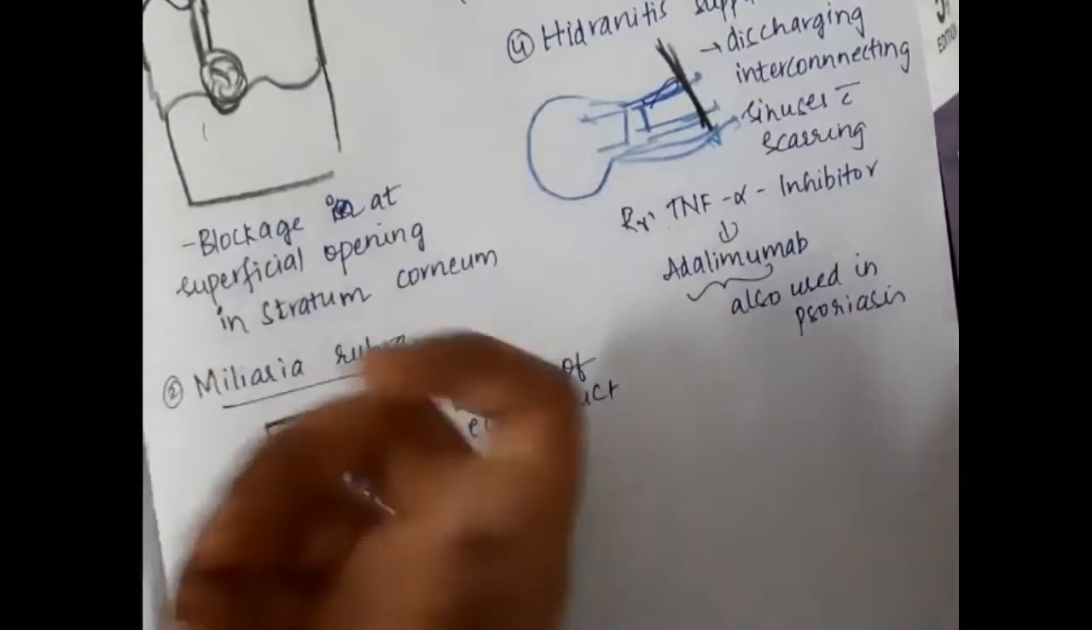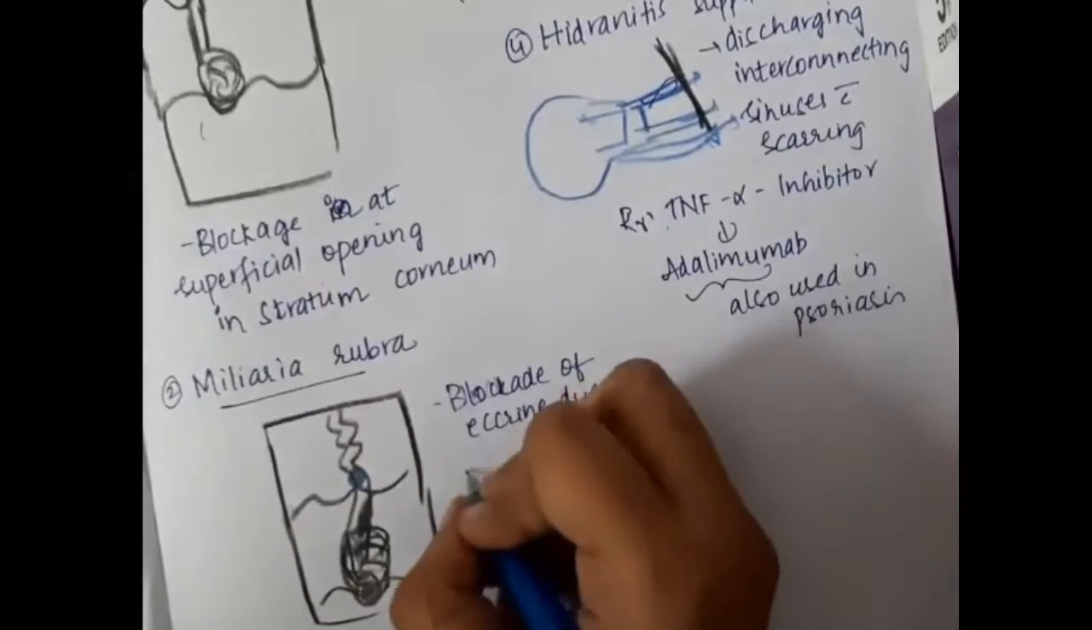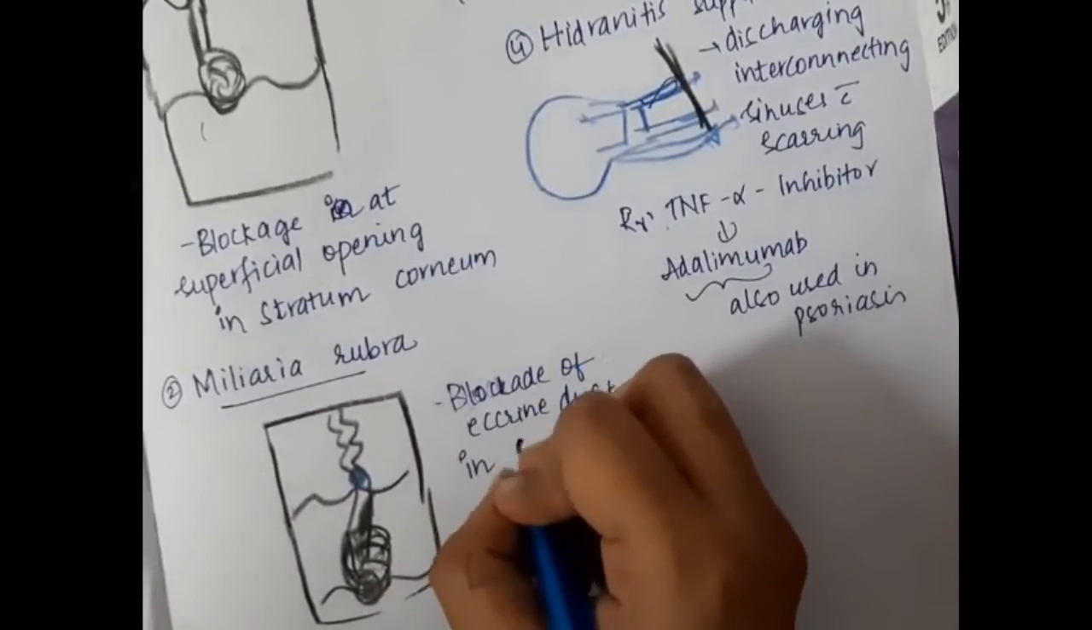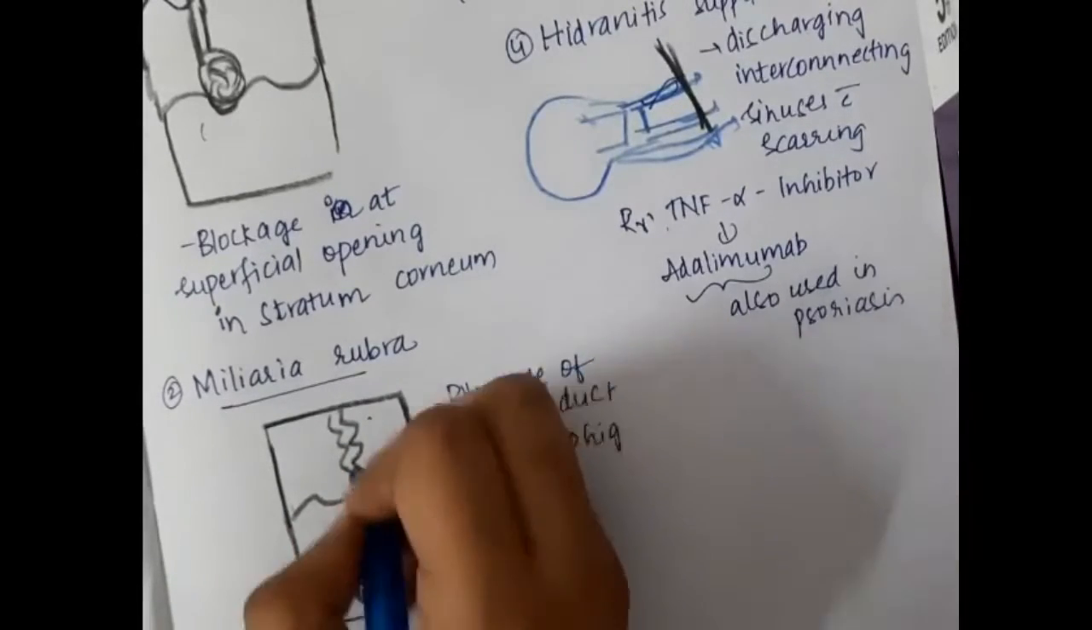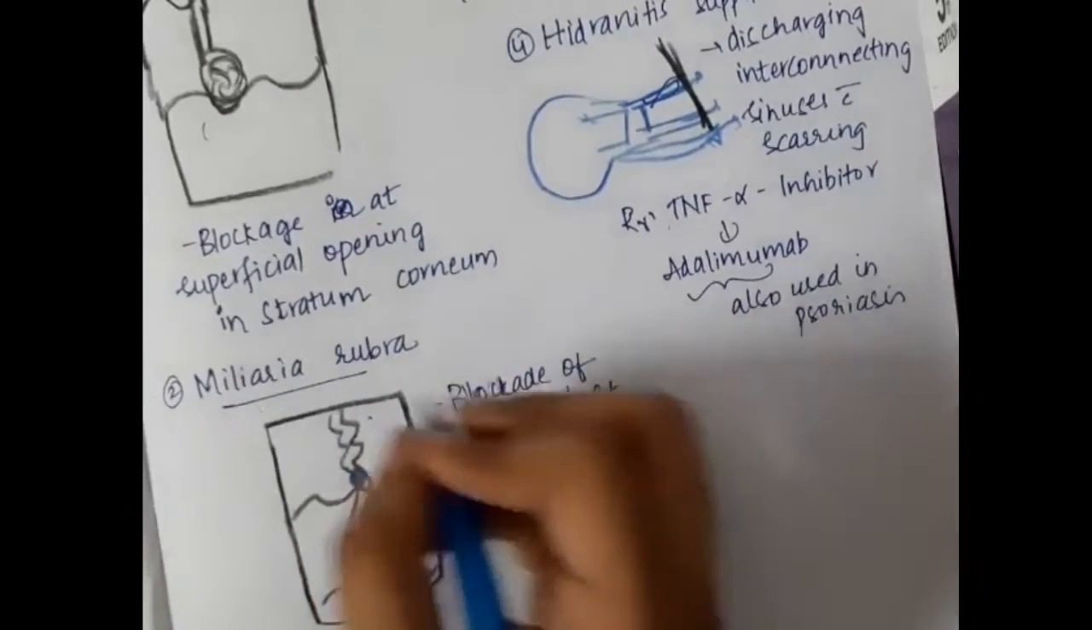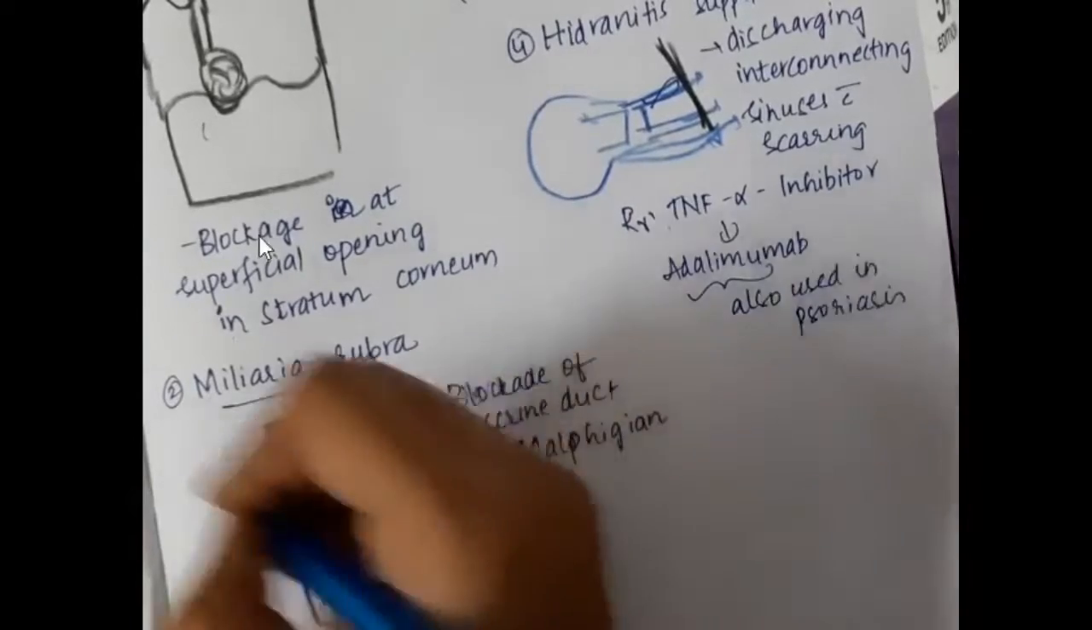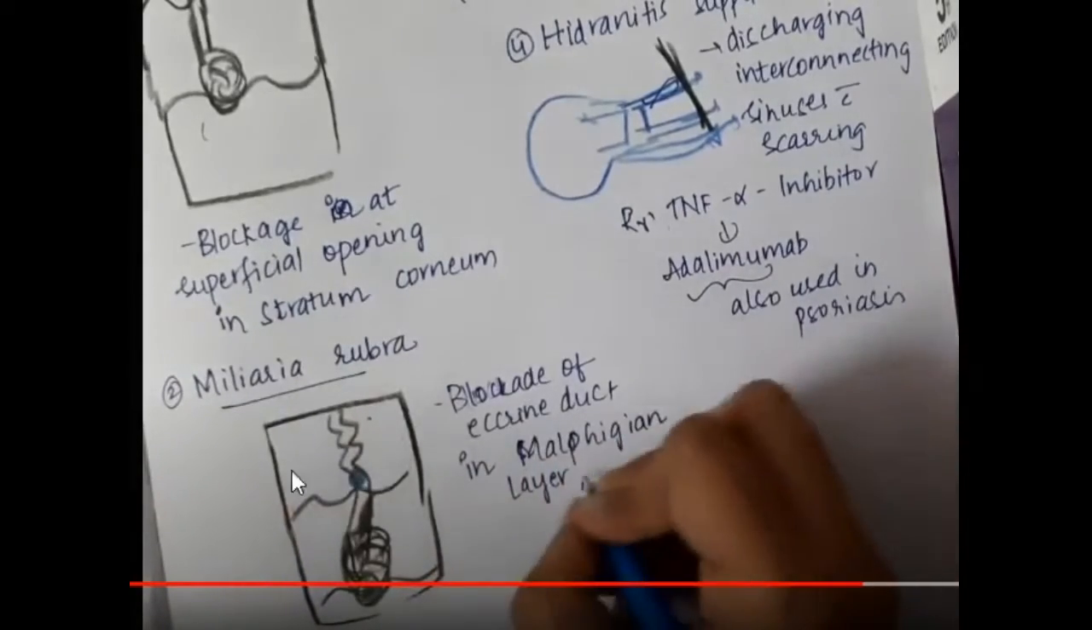Right. Next, eccrine duct in the Malpighian layer. Then we have miliaria profunda. This is the blockade which you see, right?